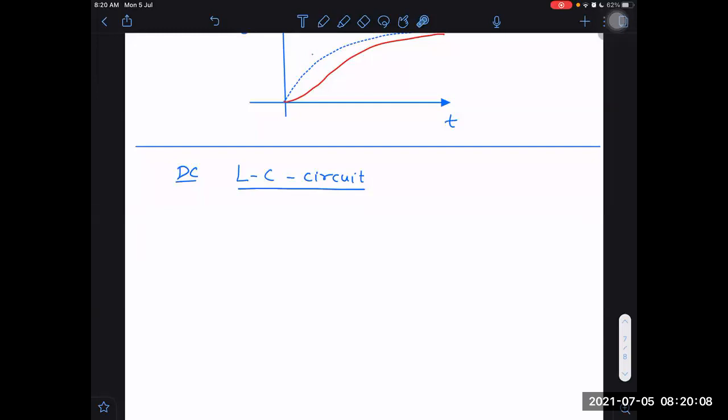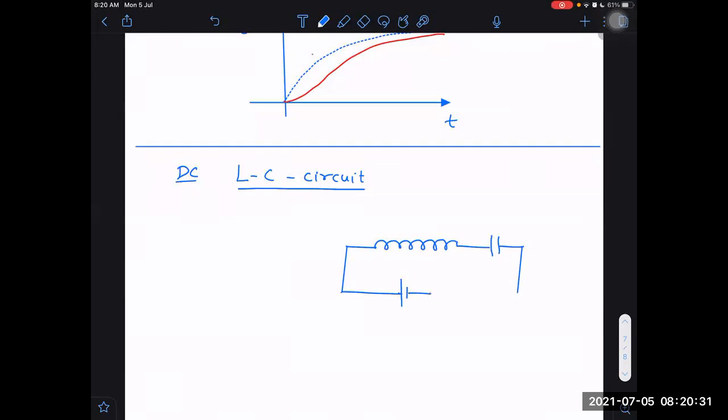Now, if I have a DC LC circuit with both inductor and capacitor, there is no chance of loss of energy.